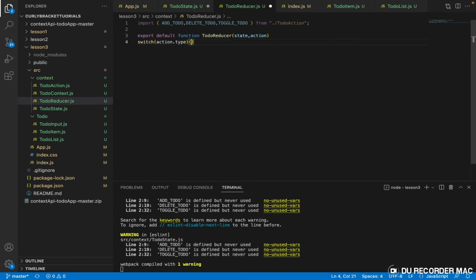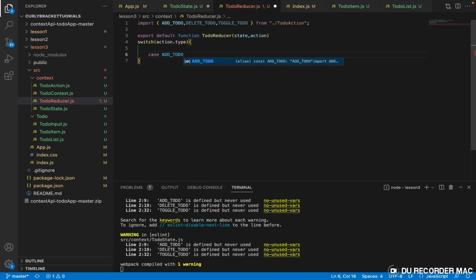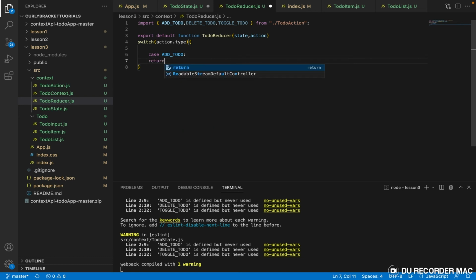Now after switch, what we need to have right now is cases. So when the case is add to do, we want you to run the following. So we say return, we want it to return the following code.